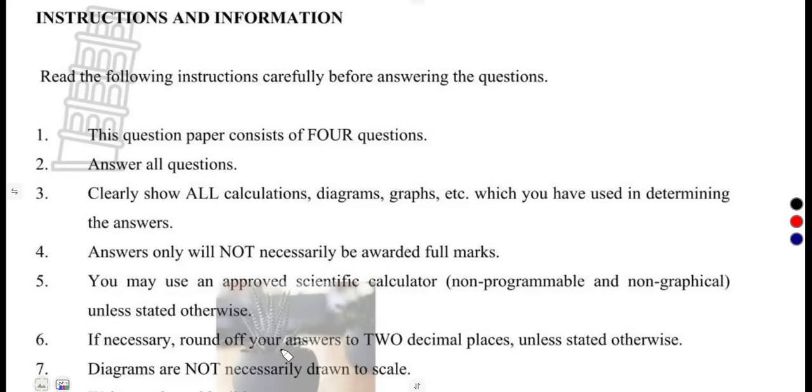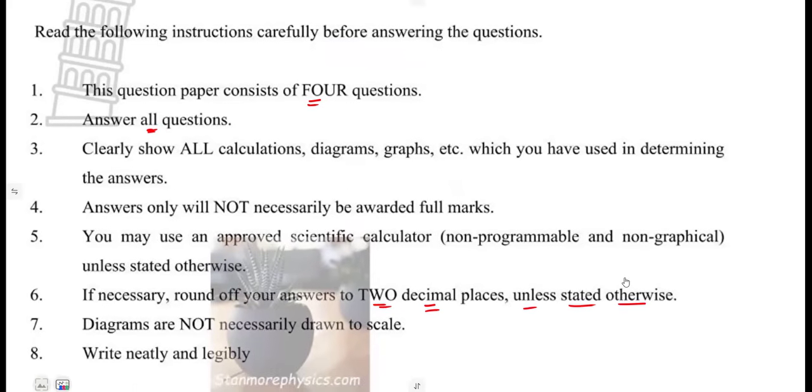Also make sure that you go through the instructions and the information that you're given. You're supposed to answer all the questions. There are four of them, and you're supposed to answer all, and make sure that the answers are given to two decimal places whenever you're rounding off, unless stated otherwise on that particular question. All right, so that was it.